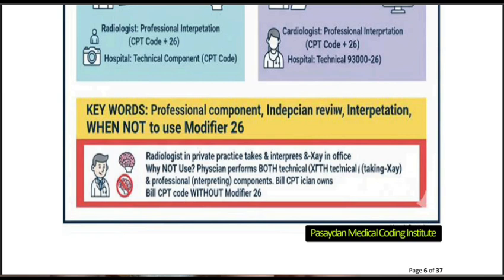Modifier 26 is not used if the same hospital equipment and the provider are from the same facility or the same hospital.